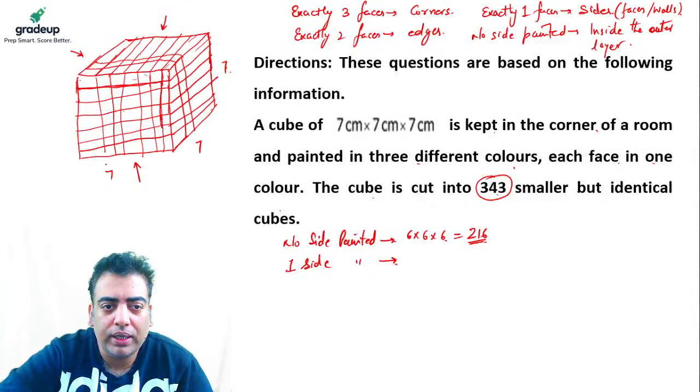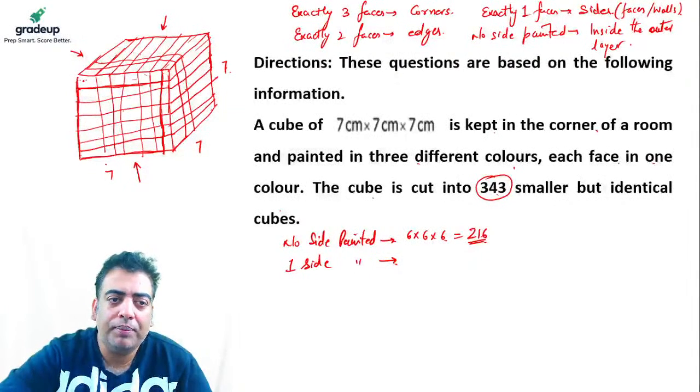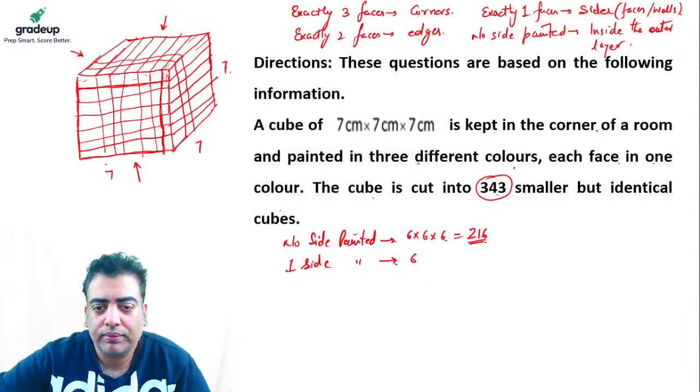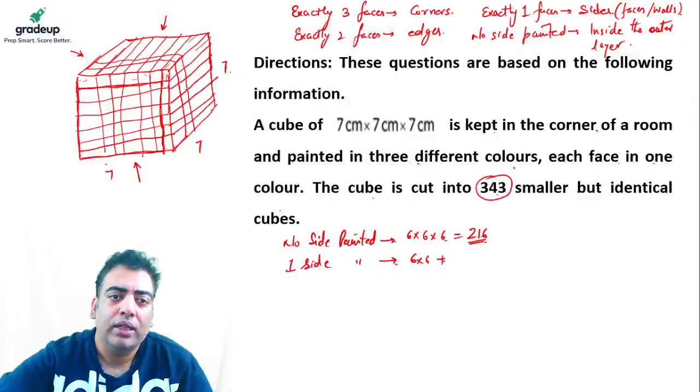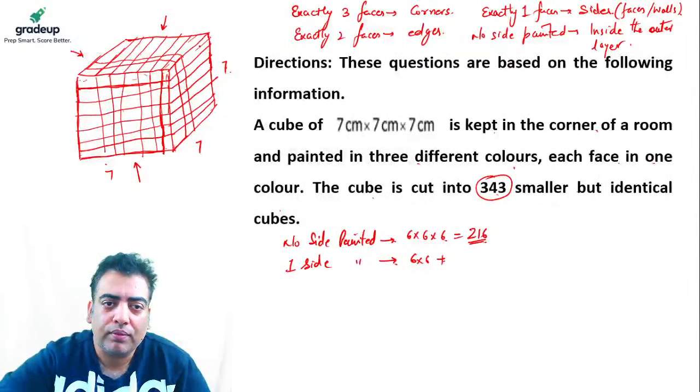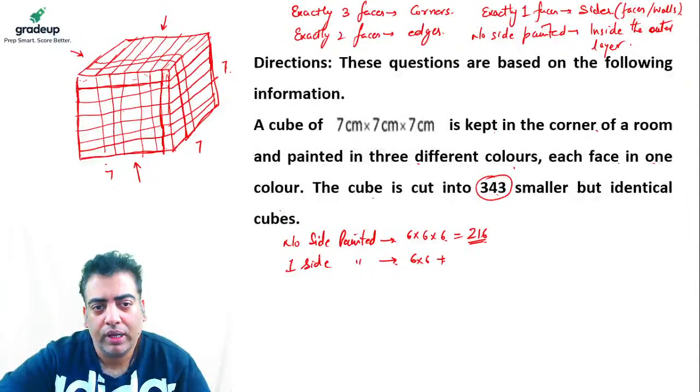So this is going to be all the cubelets whose exactly one side is painted, because no other side is visible. So the dimensions were 7 into 7, and because one layer from both ends goes out, remaining is 6 into 6. Plus, likewise along this face. So starting from here till there, all these are the ones whose exactly one side is painted, right?